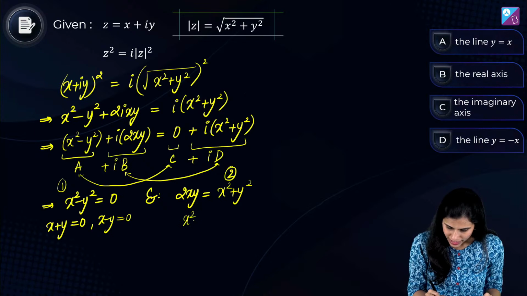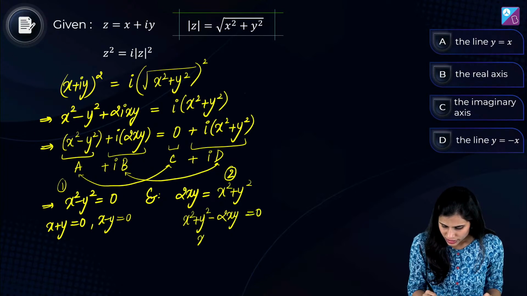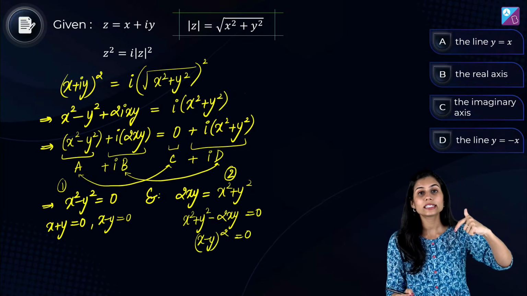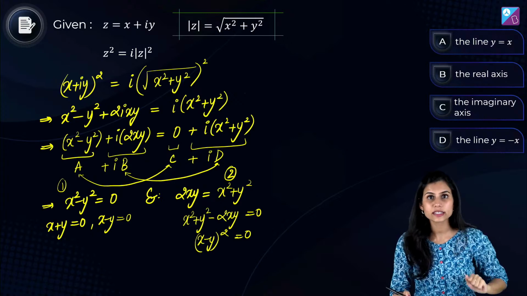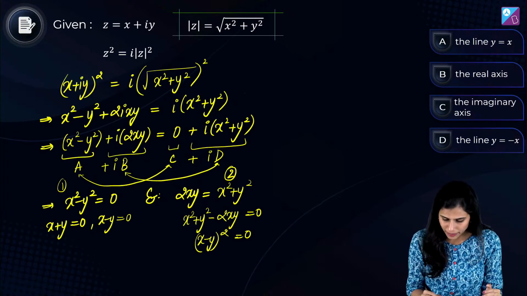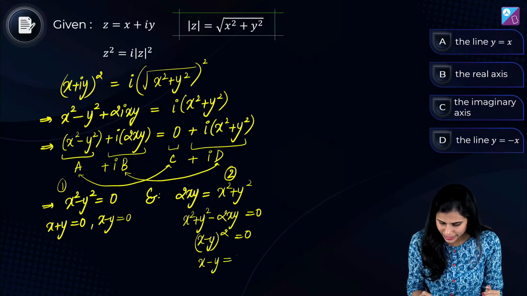You get x square plus y square minus 2xy is 0, which is equivalent to (x minus y) whole square is 0. Now, square of any real quantity is 0 if and only if that quantity itself is 0. Basic fundamental math. This gives you x minus y is 0 or y equals x.